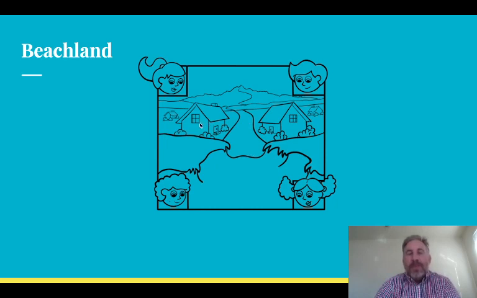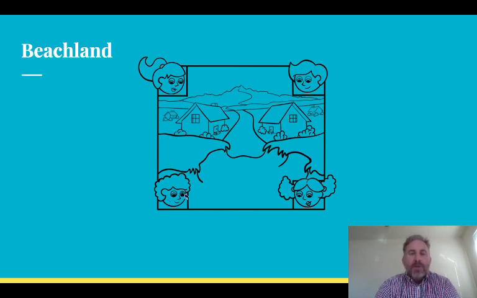So Beachland. Es gibt nur 1, 2, 3, 4. Es gibt nur 4 Häuser, 4 houses. Es gibt auch 4 Kinder, ja, die 4 Freunde. So Karl wohnt hier in diesem Haus mit seinen Eltern, with his parents. Das hier ist Wendy. Sie wohnt hier mit ihren Eltern.